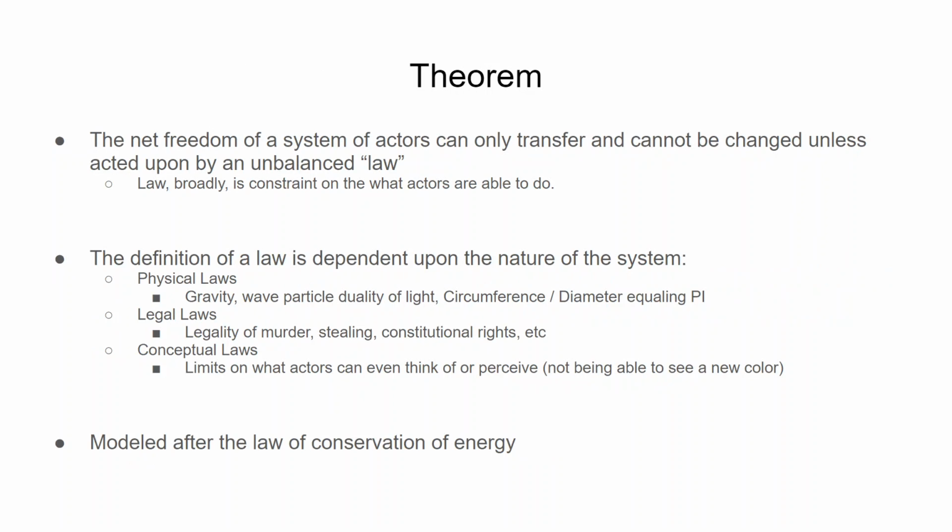The net freedom of a system of actors can only transfer and cannot be changed unless acted upon by an unbalanced law, broadly, a constraint on what actors are able to do. The definition of a law is dependent upon the nature of the system.